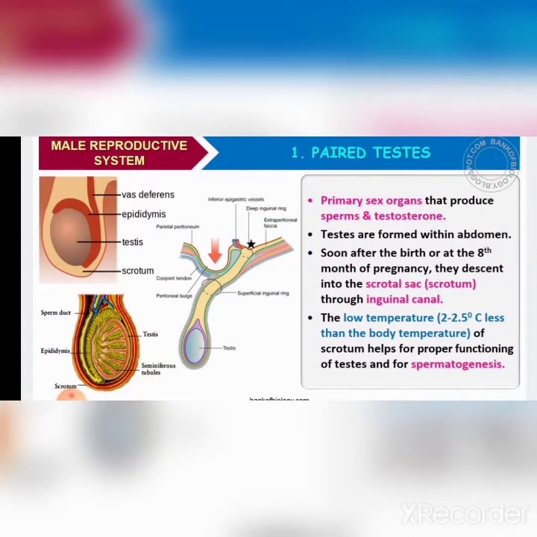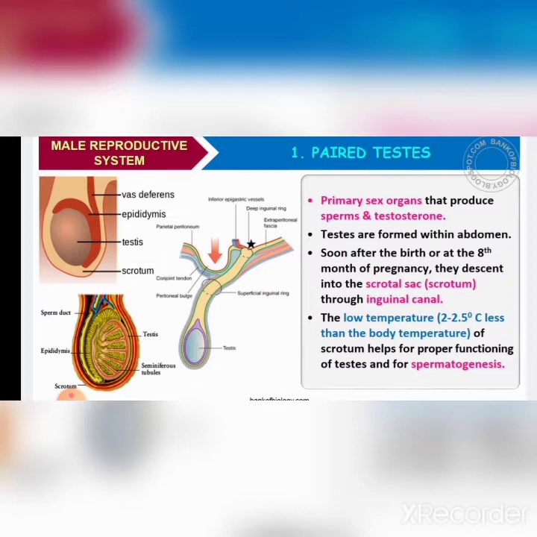The testes occur in pairs. They produce sperms, which is why they are known as the primary sex organ in human males. They also produce a male hormone called testosterone. What is the function of this hormone? It is responsible for all secondary sexual characters in a male.